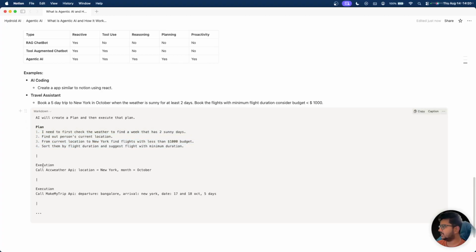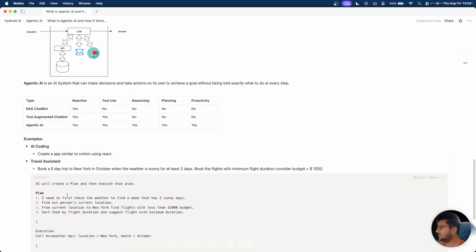Then it will start the execution of these processes. It will execute the AccuWeather API. It will send the location and the month, and it will get the relevant weather details that are required. Then again, it will make an API call for the trip, where departure and arrival are given, and the dates it has found, 17th and 18th October for 5 days. In between these days, it will start searching.